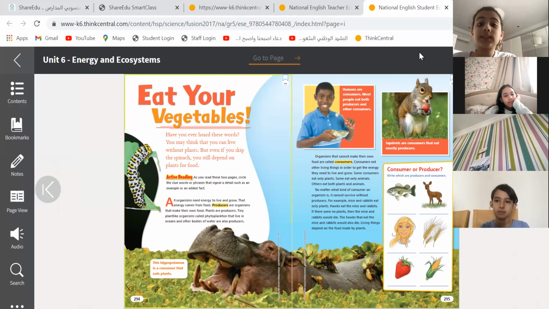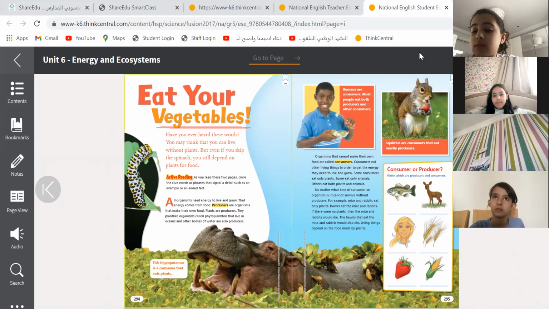Now, in this page, we will learn what are producers, consumers, and decomposers. We already have an idea about them. You told me that whoever makes their own food, what do I call them? Producers. Excellent. Producers always use the energy from where? The sun. Excellent, ya Juri. And consumers, they are living things eating other living things. They can be three types.